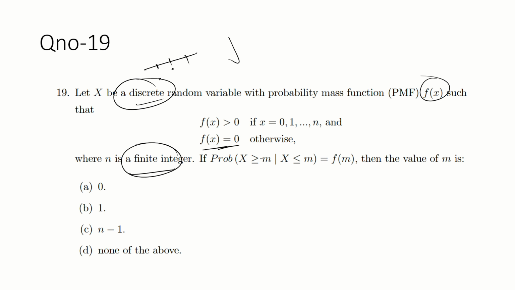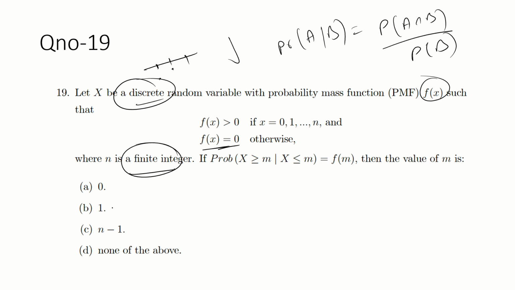The probability of x greater than... guys, we know this is a conditional probability: the probability of A given B is equal to the probability of A intersection B divided by the probability of B. We know this from basic mathematics. So can I write it again here? Guys, this is treated as A and this is treated as B.